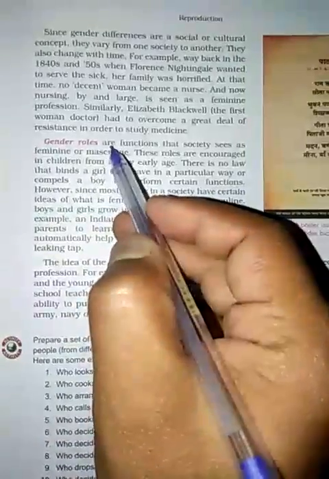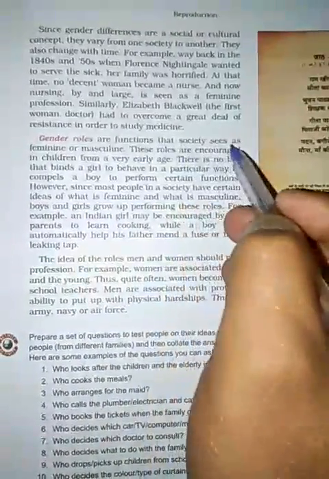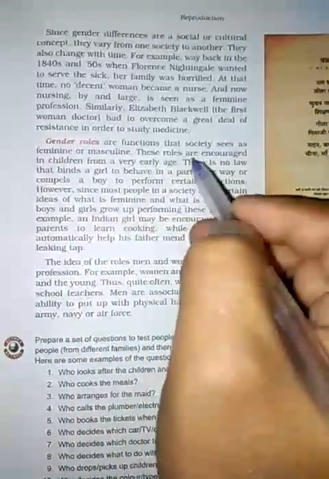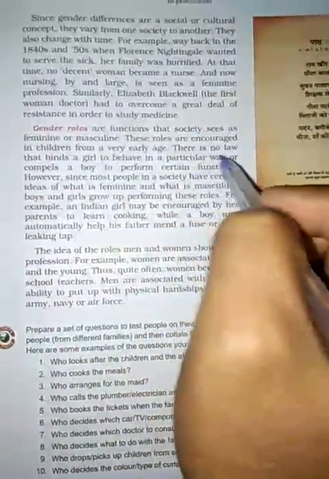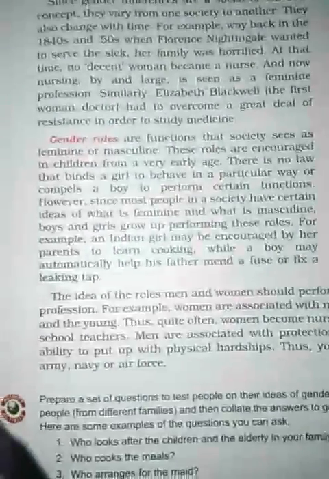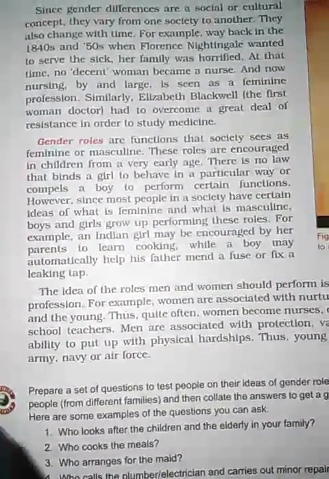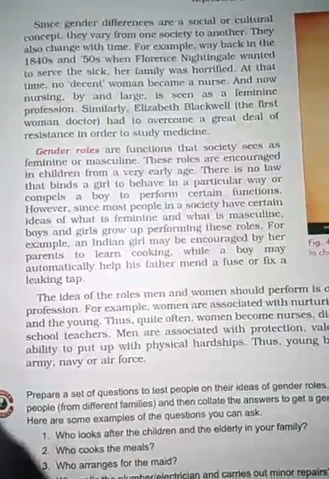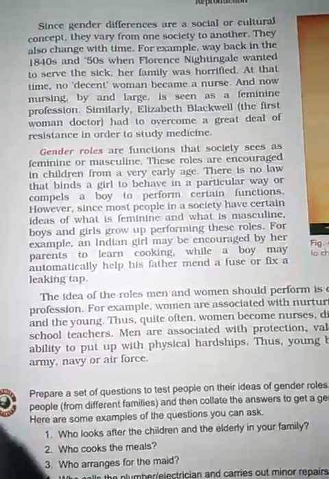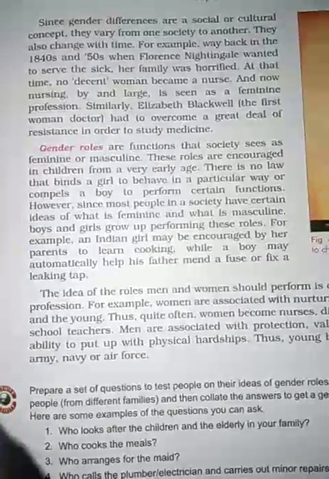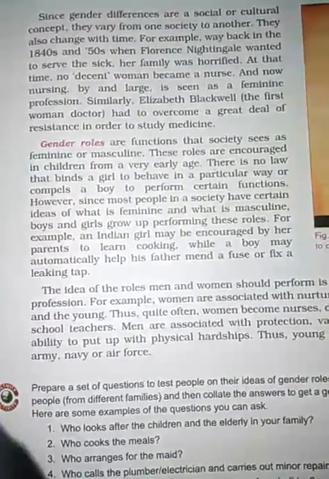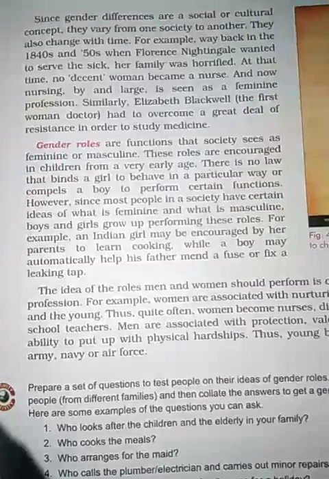Gender roles are functions that society has seen as feminine or masculine. These roles are encouraged in children from a very early age. There is no law that binds a girl to behave a particular way or compels a boy to perform certain functions. However, since most people in society have certain ideas about what is feminine and what is masculine, boys and girls grow up performing these roles.